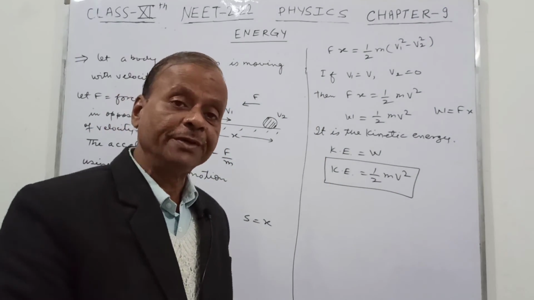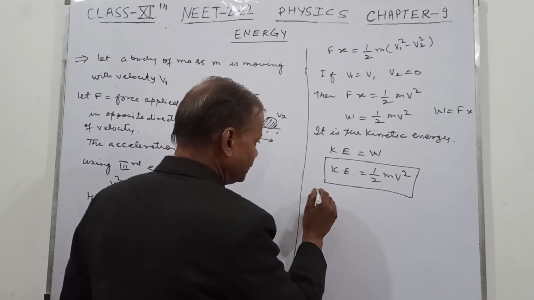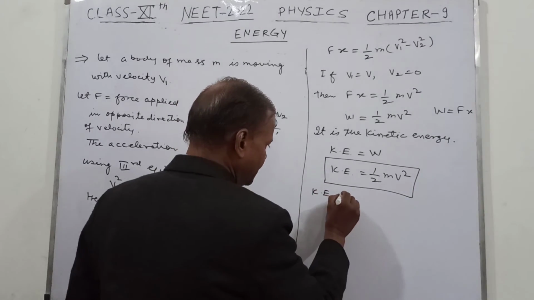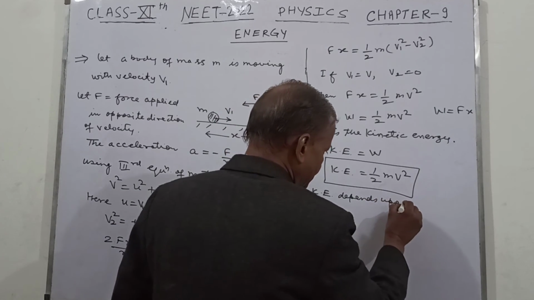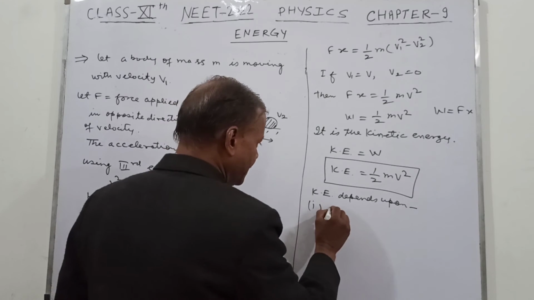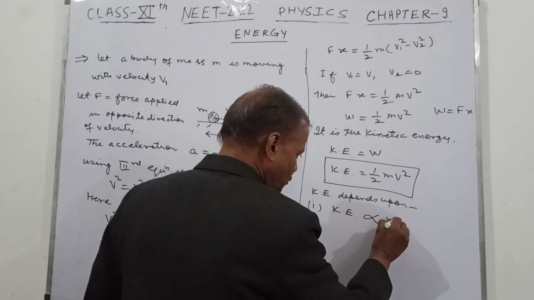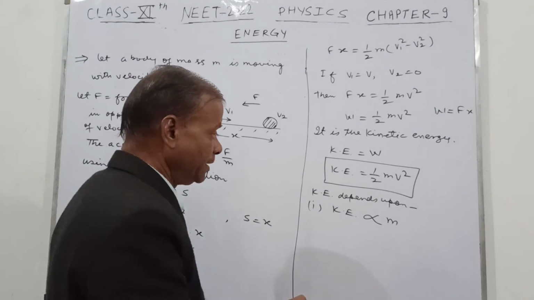Now you can see from here that this kinetic energy depends upon, number one, mass. Kinetic energy is proportional to m. So as we increase the mass, the kinetic energy will increase.